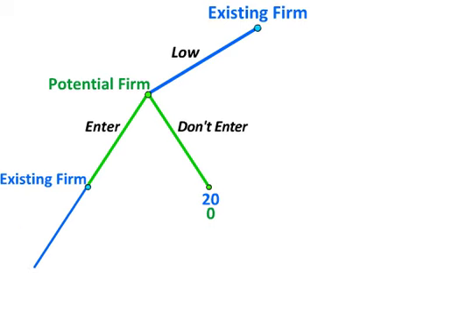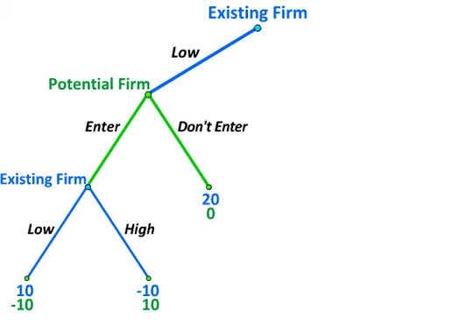If the existing firm continues with its low price, we'll assume that the profits stay as they were in graph 24.4, a profit of 10 for the existing firm and a profit of minus 10 for the entrant, who has to pay the fixed cost of entry.